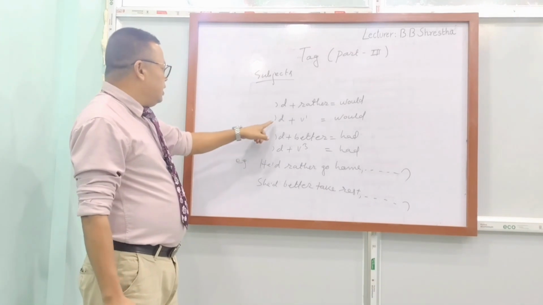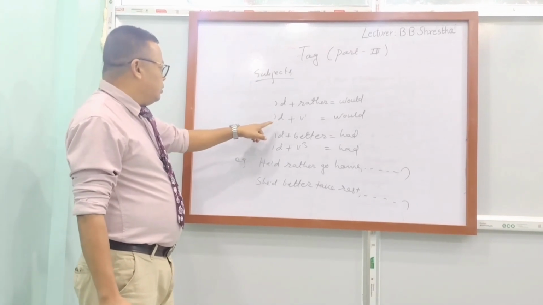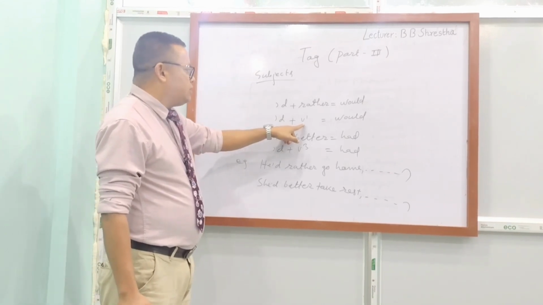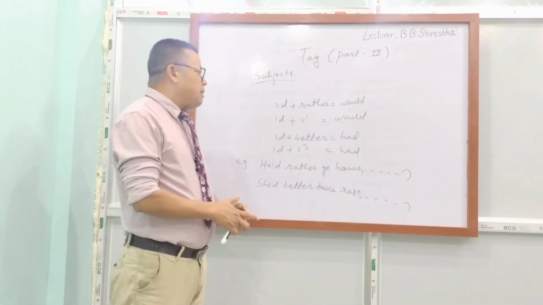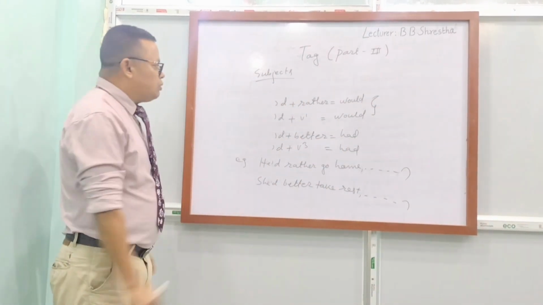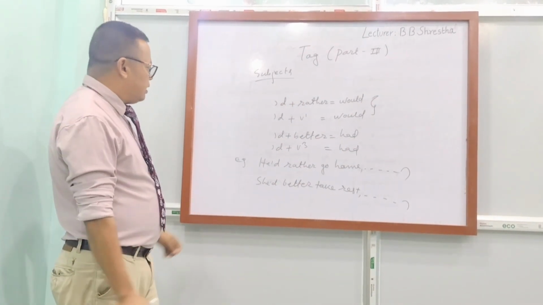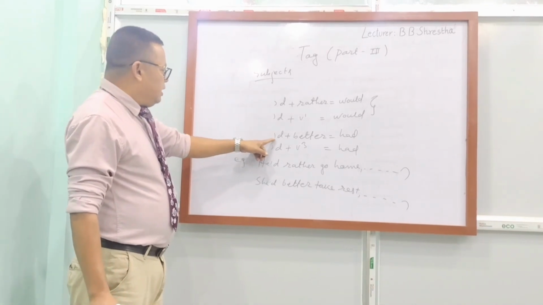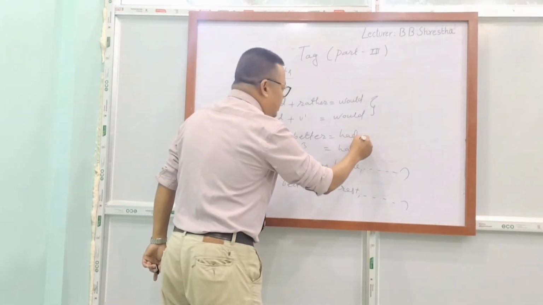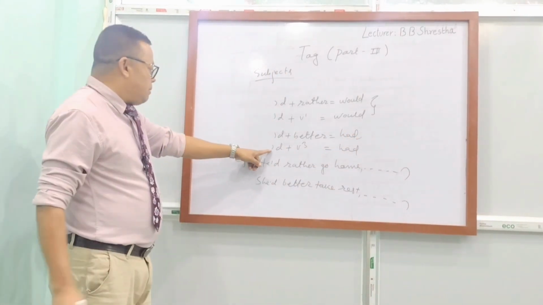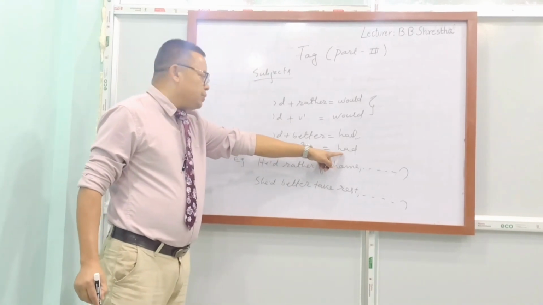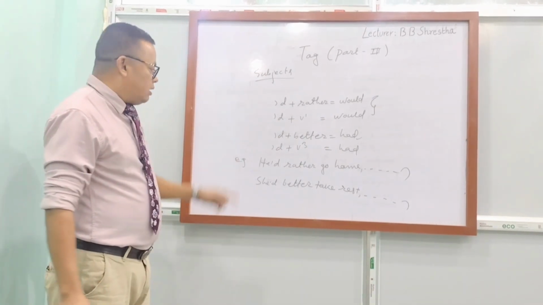And similarly, there is another rule also, that is if apostrophe D plus better is there, at that time that apostrophe D is would. Okay, now you have to use would while making a tag. And on the other hand, if there is apostrophe D plus better, that apostrophe D is had. And similarly, if apostrophe D plus Part-3 is there, that apostrophe D is also had. And you have to make a tag accordingly.